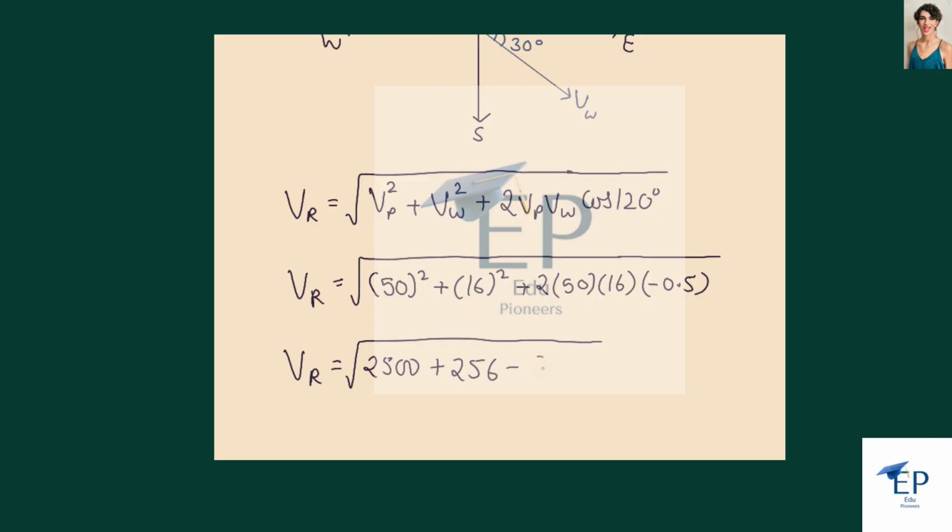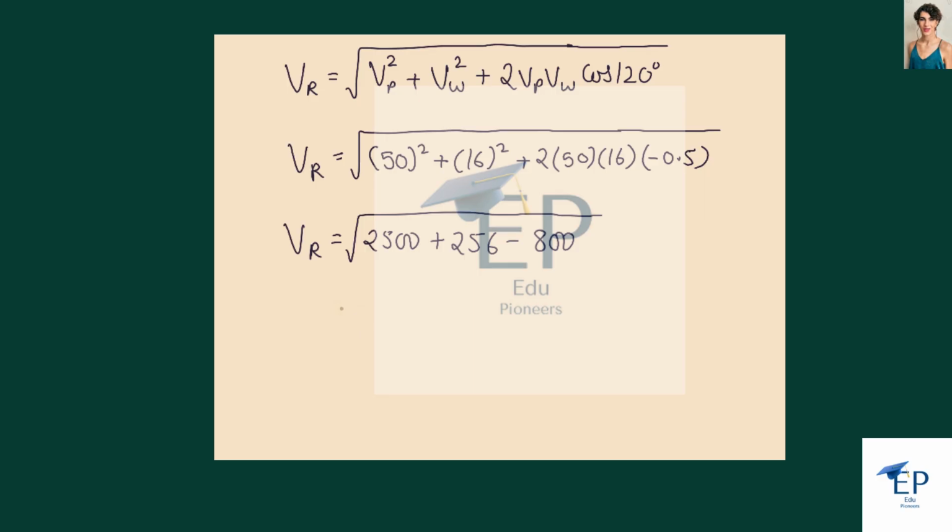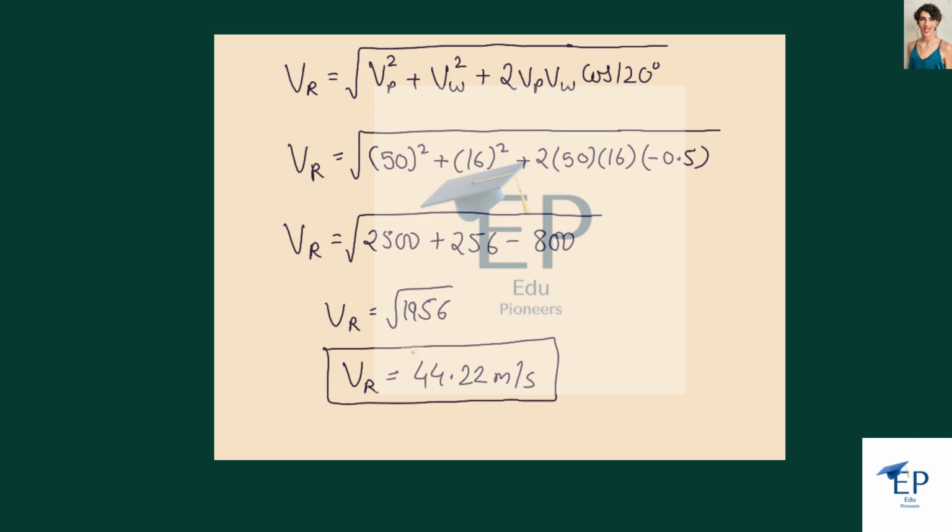So this will be minus 800. So this will be the square root of 1956. So Vr will be the square root of 1956, which is 44.22 meters per second. So this is the resultant velocity of the plane. I hope you find the solution useful. Thank you.